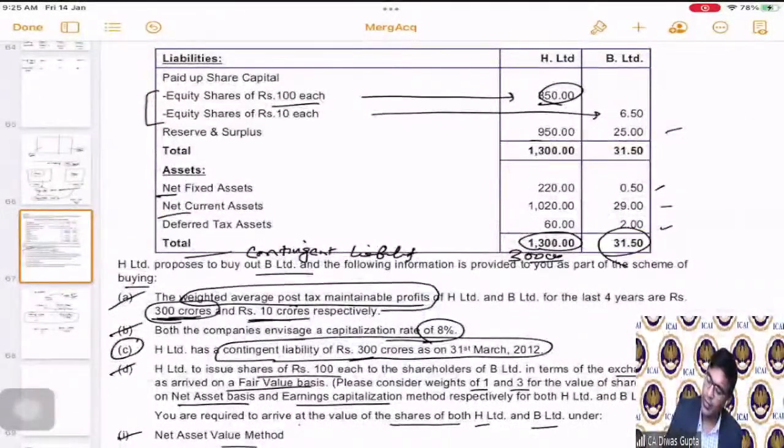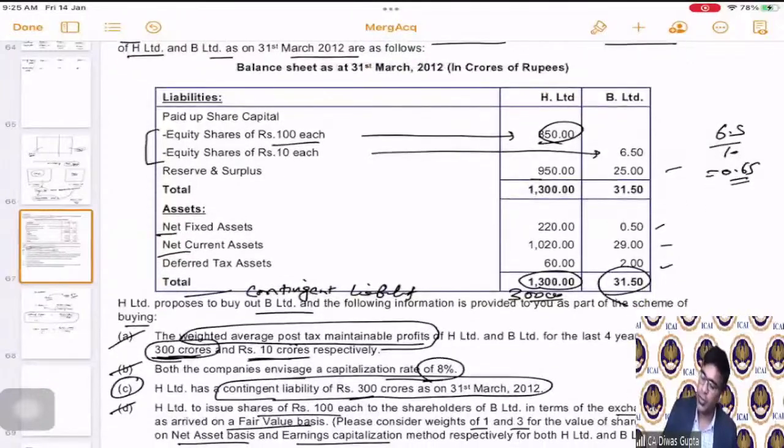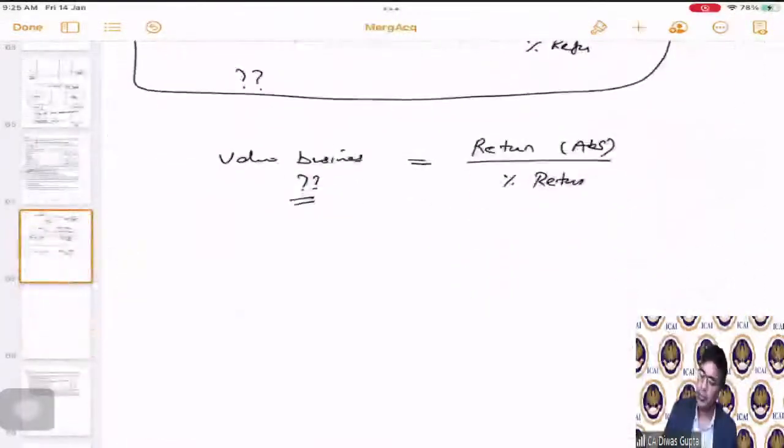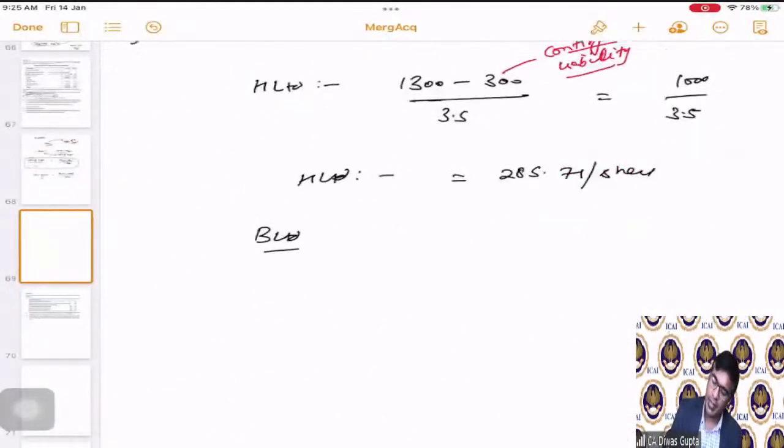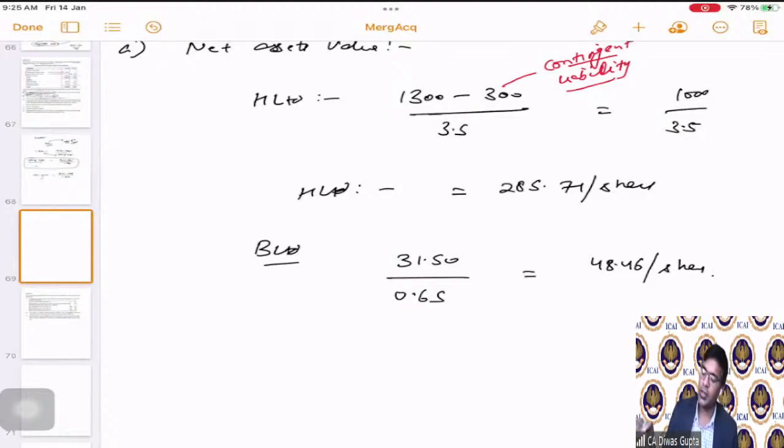B Limited, what's the total assets value? 31.5. And the number of shares are 6.5 divided by 10, which is 0.65 lakhs. Sorry, this is in crores. So 0.65 crores. Correct? B Limited, 31.50 divided by 0.65, both of them in crores. That means the book value comes as 48.46 per share. This is for B Limited.